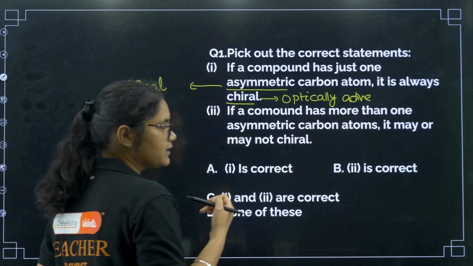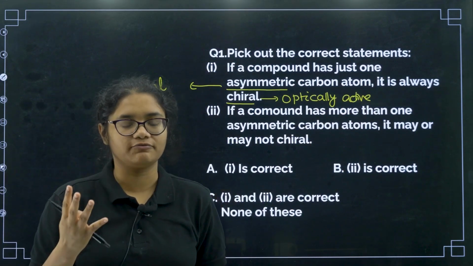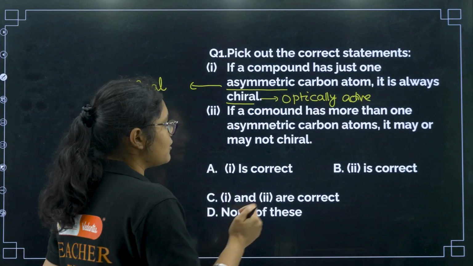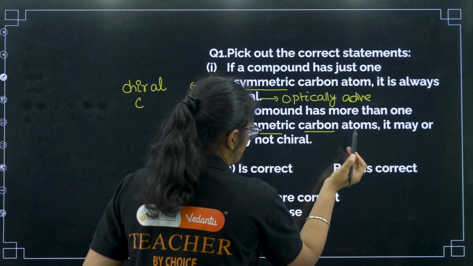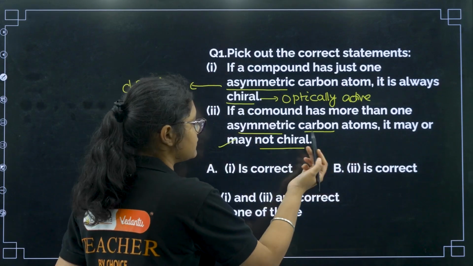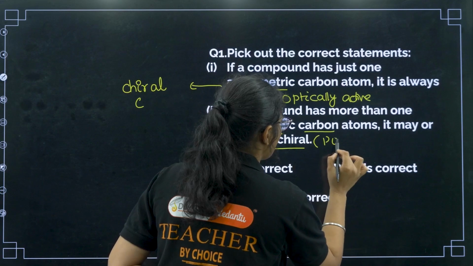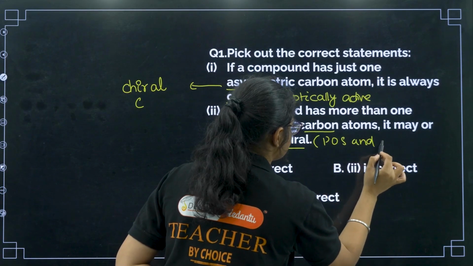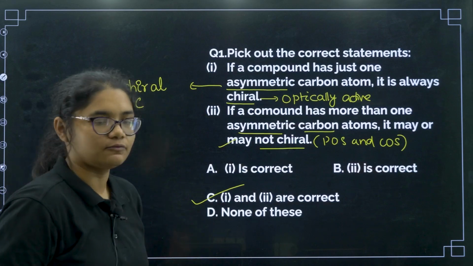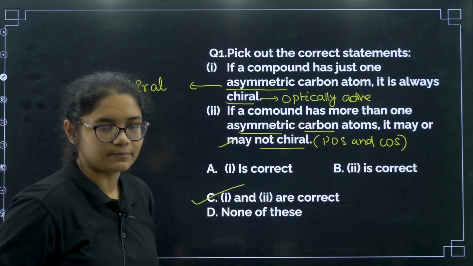Right, this statement is correct. Asymmetric carbon is having 4 different groups, that means it is chiral, it is optically active. If a compound has more than one asymmetric carbon atom, it may or may not be chiral, right? Yes, that is also correct, because it depends whether it has POS and COS. So both statement 1 and 2 are correct. So C is the correct answer.